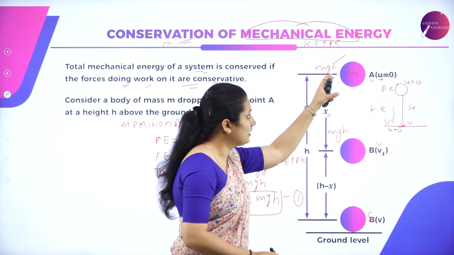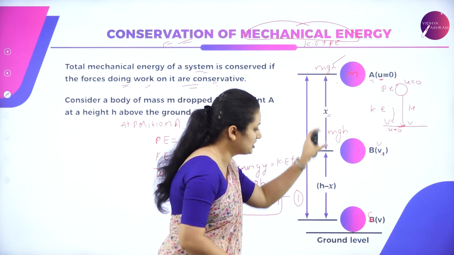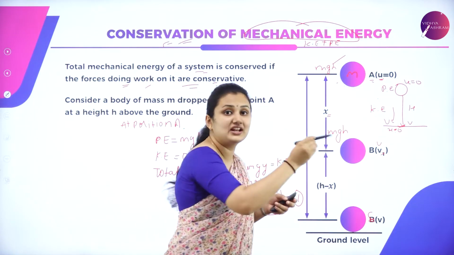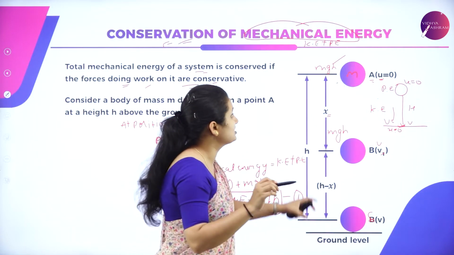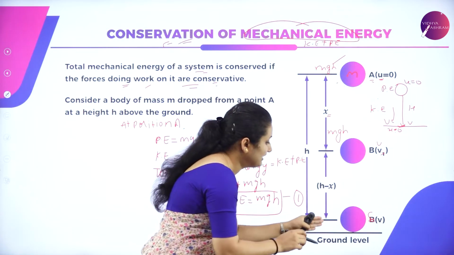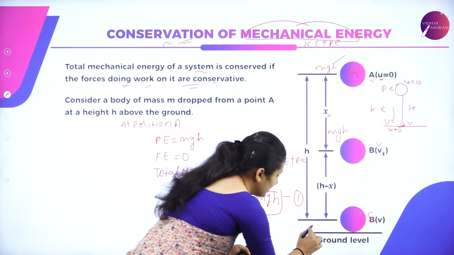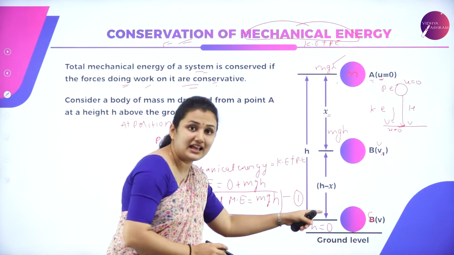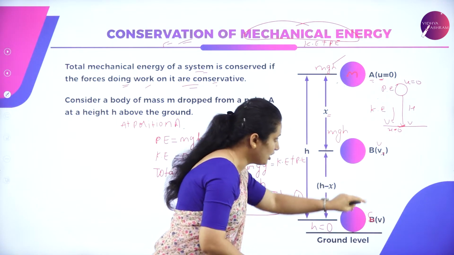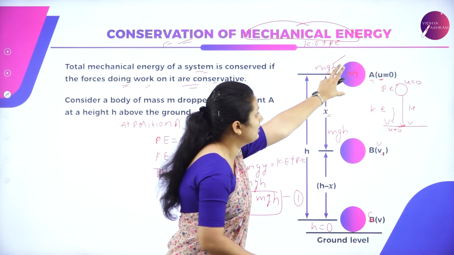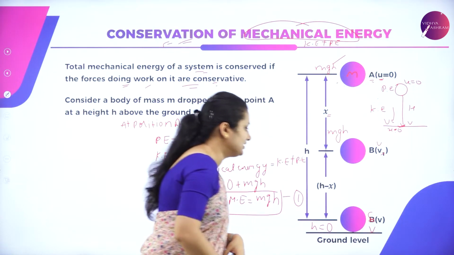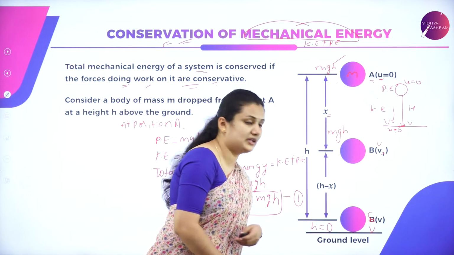When the ball reaches the ground, when height h is equal to 0, potential energy will be equal to 0 because it is not stored at a certain height. Height keeps on decreasing, so when it reaches the ground level, h is equal to 0 and potential energy will be equal to 0. When the ball moves from position A to position C, the velocity will be v and h will be equal to 0.